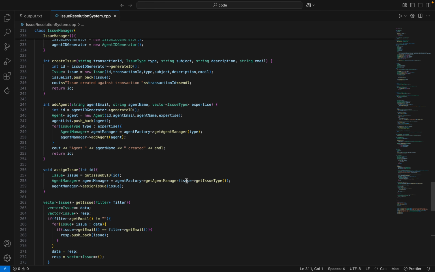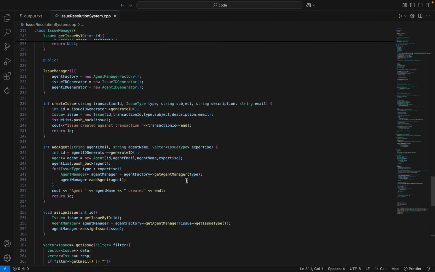Okay, so I think that was all. This solution was very good for clearing this interview, and I also got a very good response from this round, and it was a strong hire. So if you see, the design patterns which we have used here are the factory design pattern and the strategy design pattern. We have decoupled everything. We have made sure that things are extensible and scalable. So yeah, this was it.